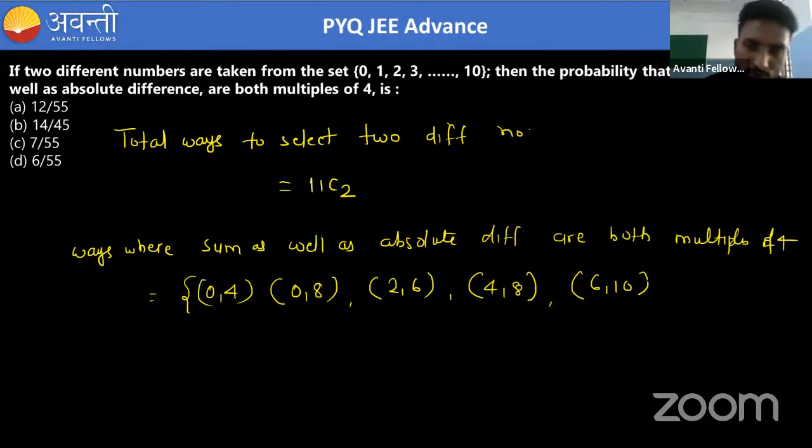Then 2 comma 10 also, because 2 plus 10 is 12, and 10 minus 2 is 8. So if we check, there will be 6 possibilities.